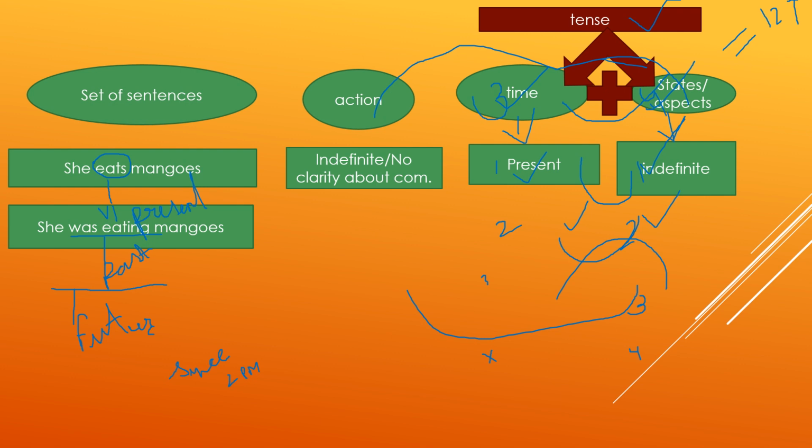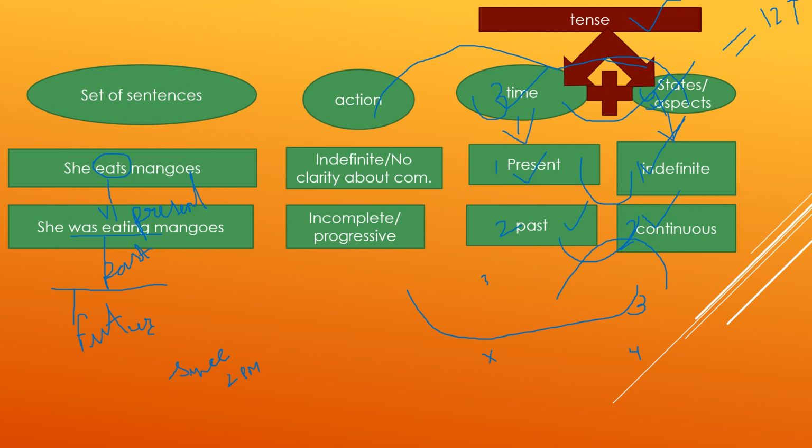The sentence: she was eating mango. So action is going on, that means it's incomplete, progressive. Was eating, this form of verb indicates past because the helping verb was is being used here, and action is incomplete, it's progressive or continuing, so its state is continuous, so it is past continuous tense.